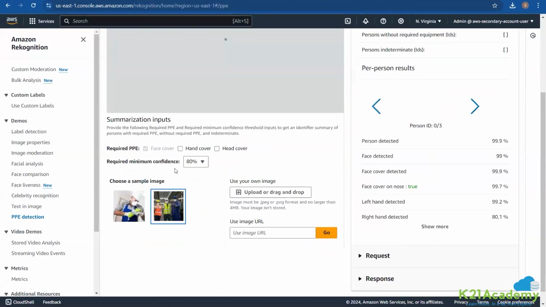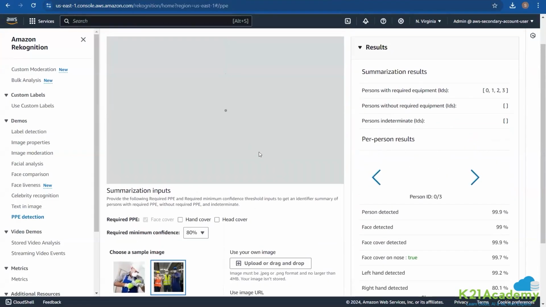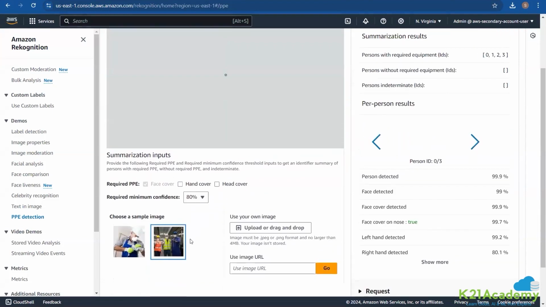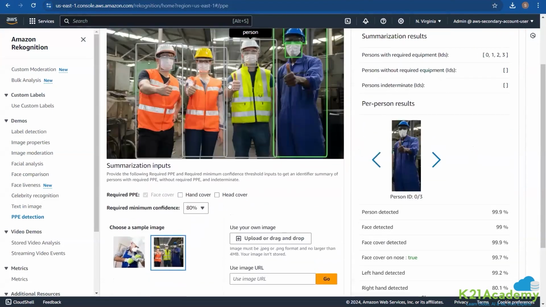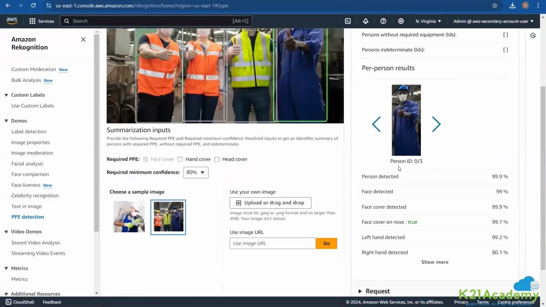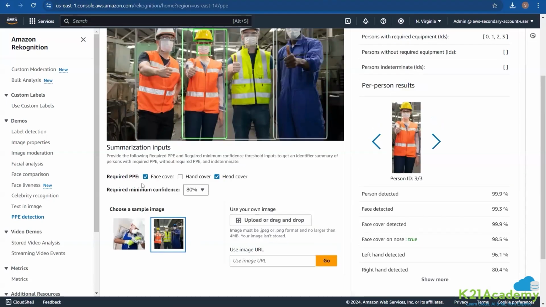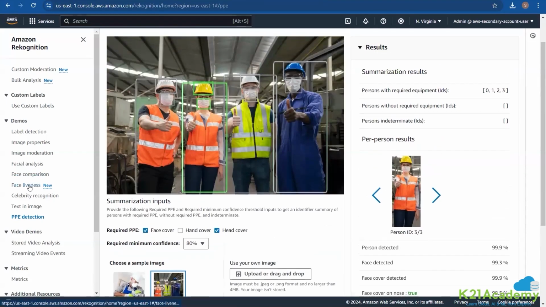So you can mention the required PPE, for example face cover. Why is it not showing up? You can see it is analyzing now. And you can see it is even figuring out person by person, you can identify that as well. You can see that head cover is mandatory. It is checking for that now. Okay, it is suggesting that. So team, just get an idea. What the service does is, in many ways, it lets us use it in these different ways.